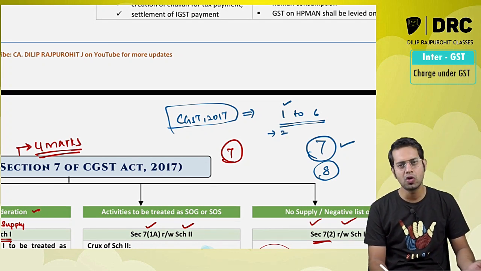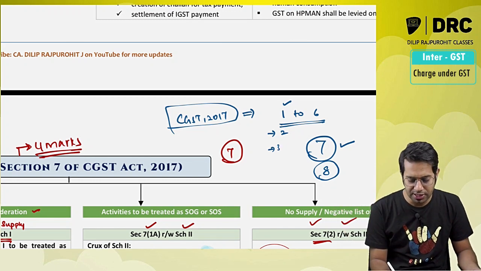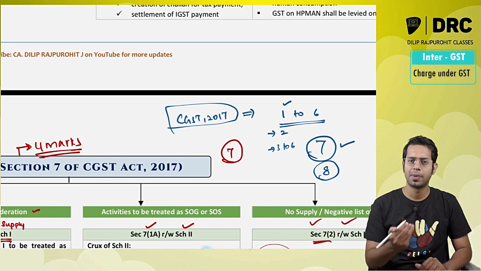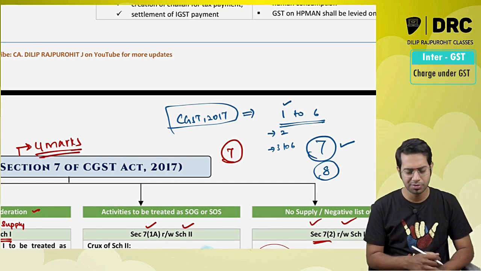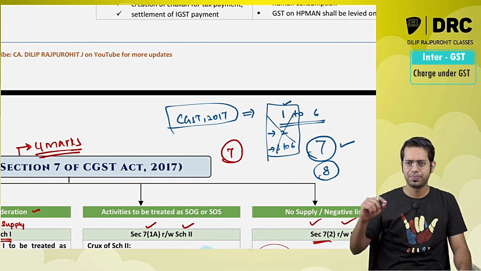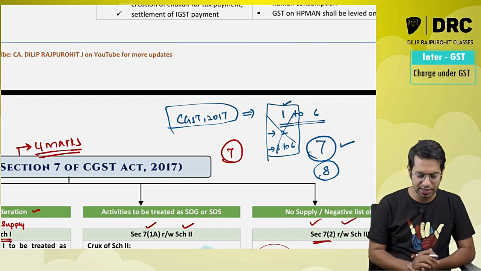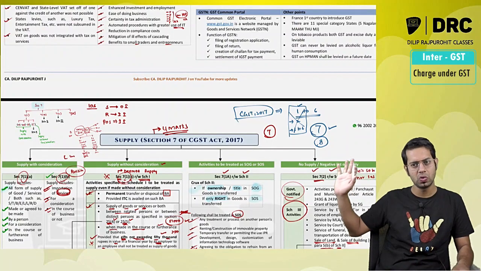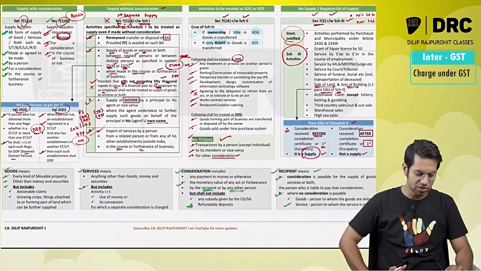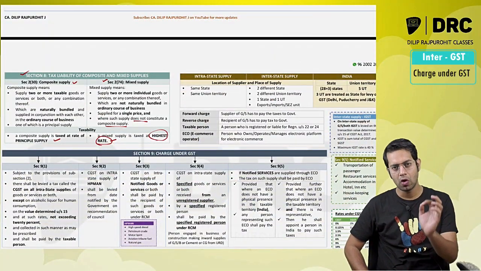Section 2 talks about definitions. As and when those definitions come up, we are discussing them. Section 3 to section 6 talks about the officers under GST law, their powers, their roles, responsibilities, etc. These sections have no direct impact on your studies or your syllabus. So your institute also has started from section 7 only. Section 7 of the CGST Act talks about supply, and section 8 talks about taxability of composite and mixed supply.